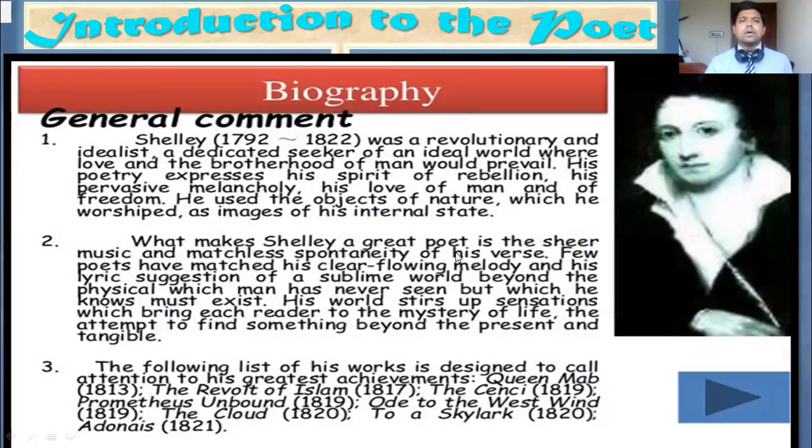Another slide for him. This is Shelley the revolutionary. Here you will find revolutionary and idealist and a dedicated seeker of an ideal world where love and the brotherhood of man would prevail. His poetry expresses his spirit of rebellion and his pervasive melancholy, his love of man and of freedom. He used the objects of nature, which he worshipped, as images of his internal states. In this way, Shelley remains very famous in the history of English literature.